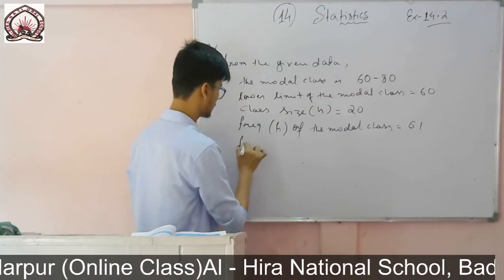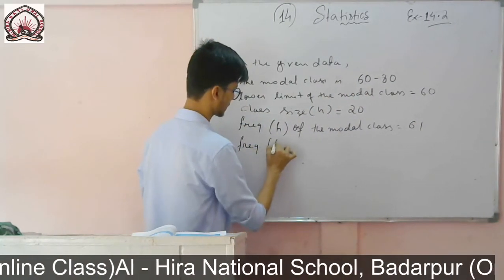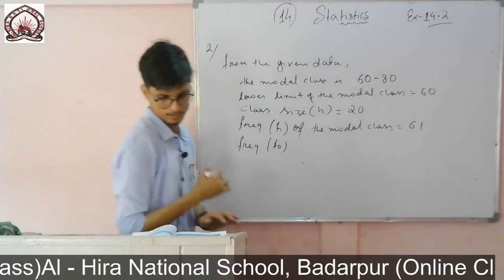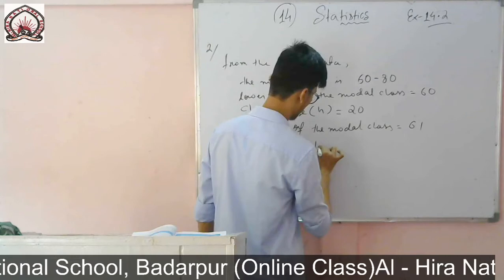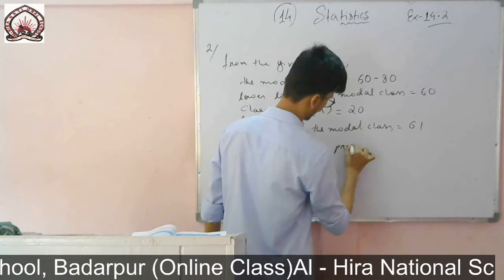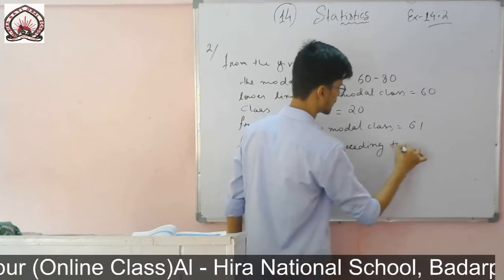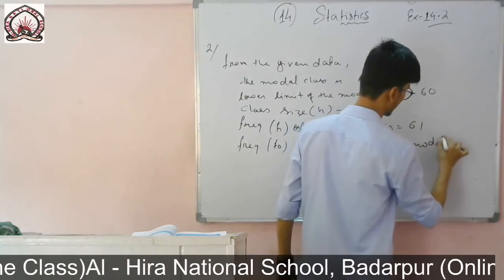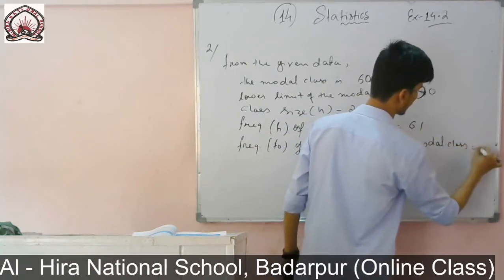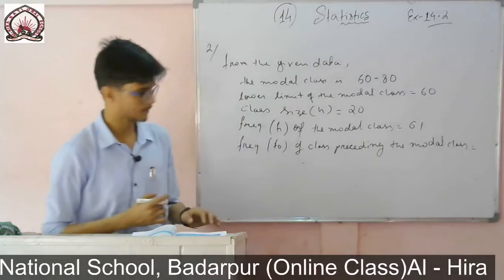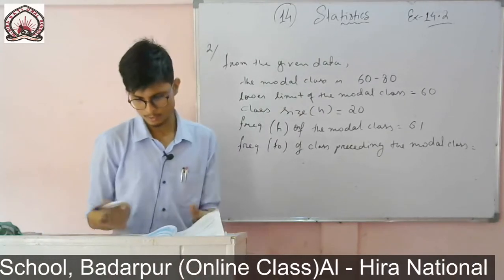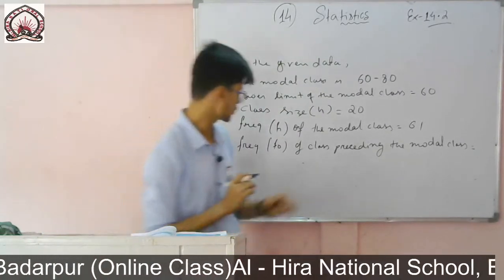Then I will find frequency f0, the frequency of the class preceding the modal class. You see just before it is 52.